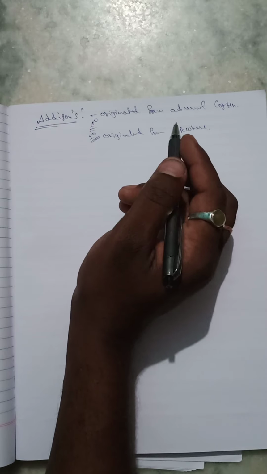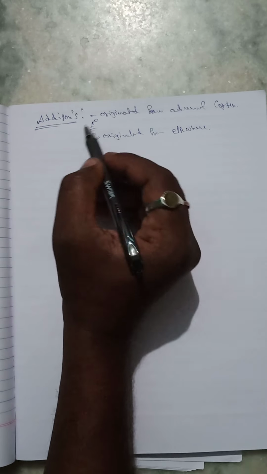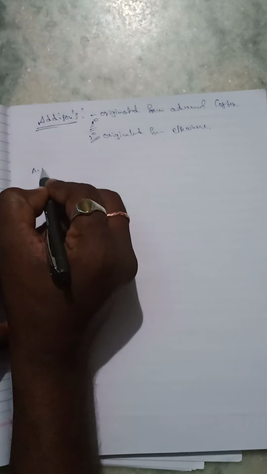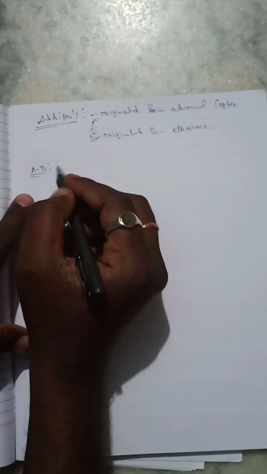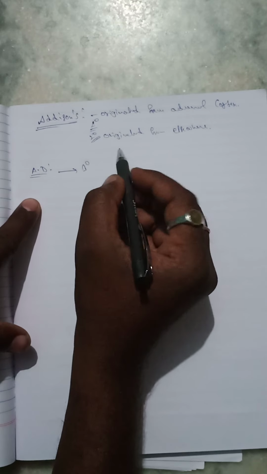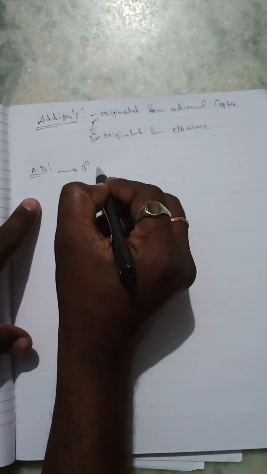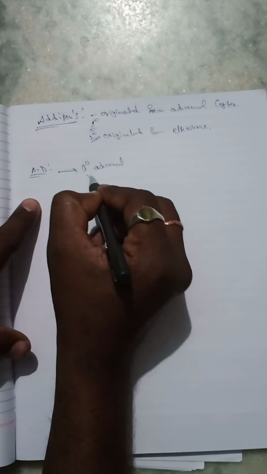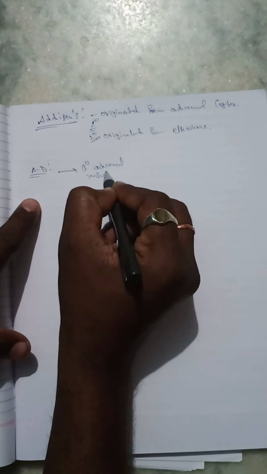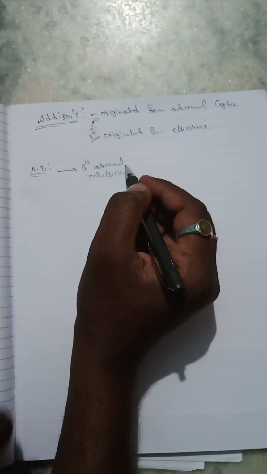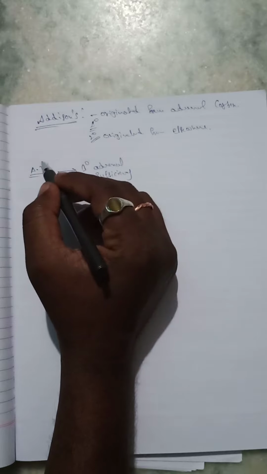So what is the actual definition? Addison disease, not Addison syndrome, is a primary adrenal insufficiency. It leads to Addison disease.